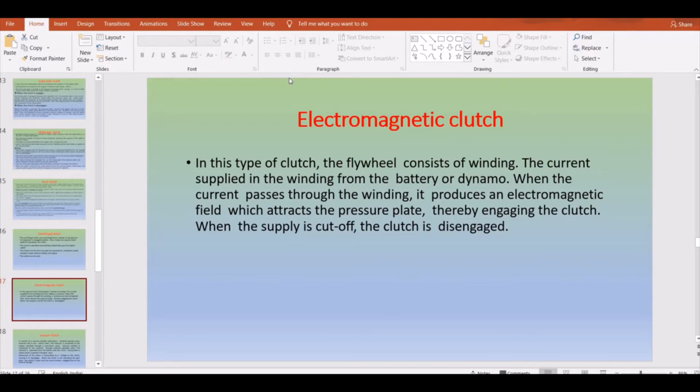This field attracts your pressure plate, and by this you have engagement of the clutch. When the power supply is cut off, your clutch is disengaged. So this is how your electromagnetic clutch works.